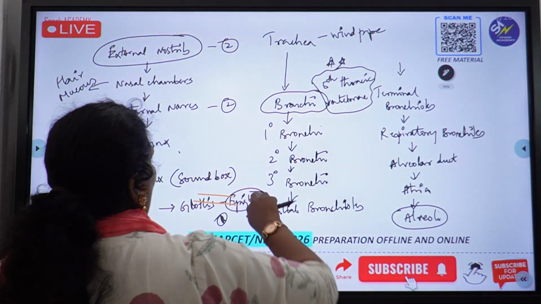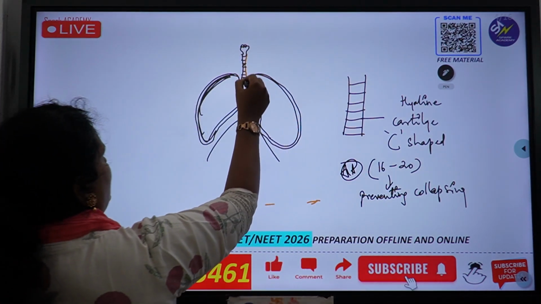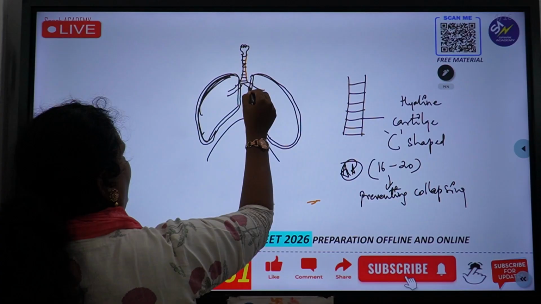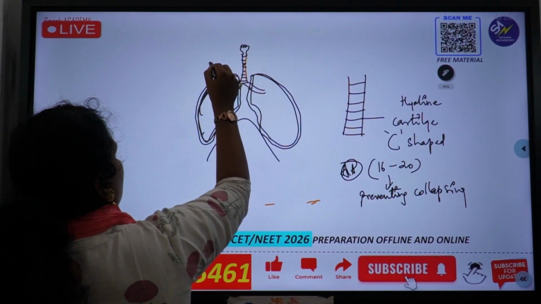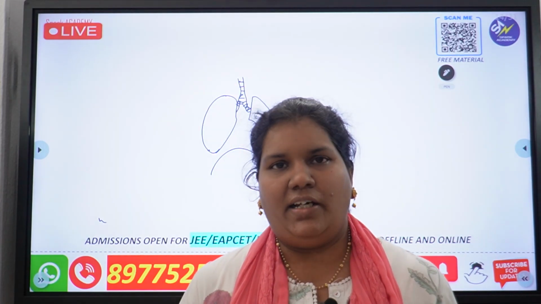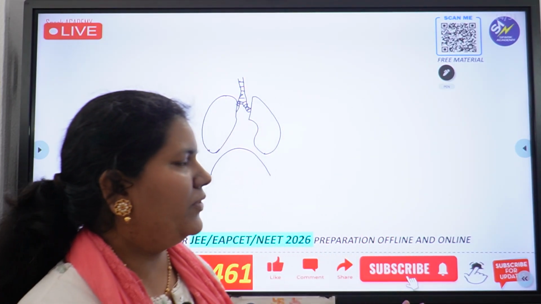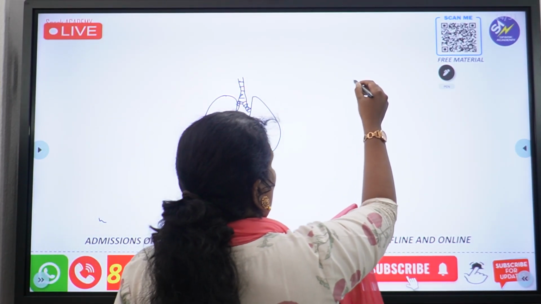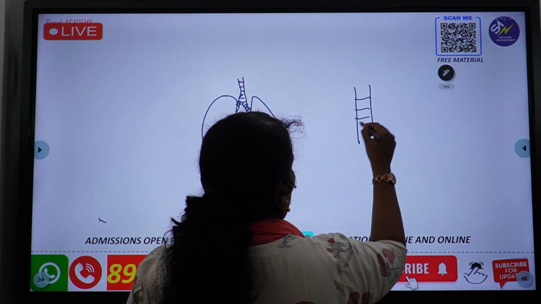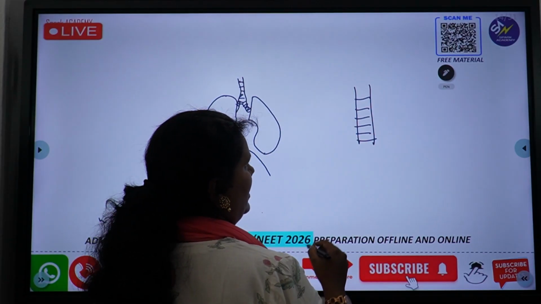Now, here I have drawn the picture. Here is the place where it divides. So this is left and right bronchi. This is right side and this is left side. So the trachea divides at the fifth thoracic vertebrae. As I told you, the trachea is not smooth. It has these rings which are made up of hyaline cartilage.